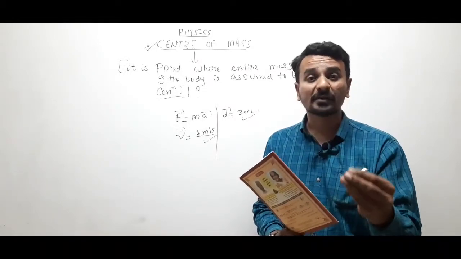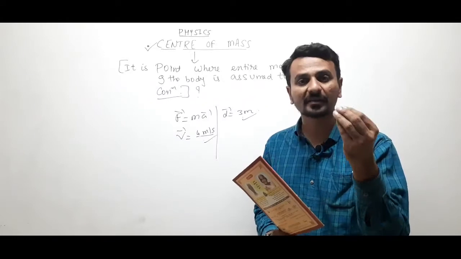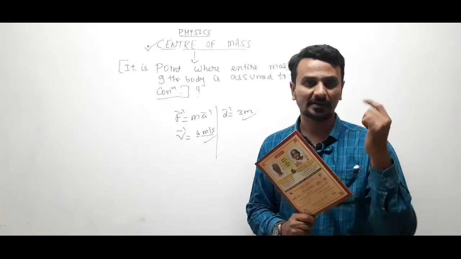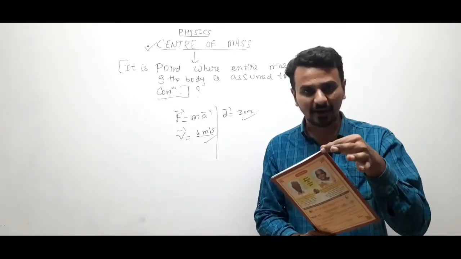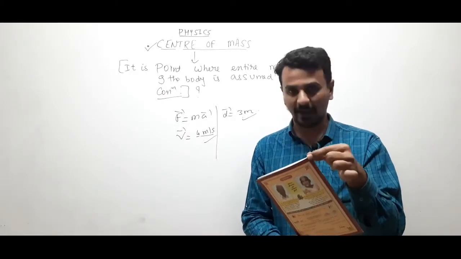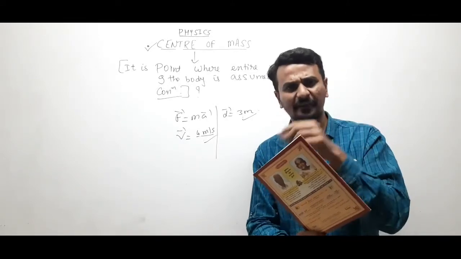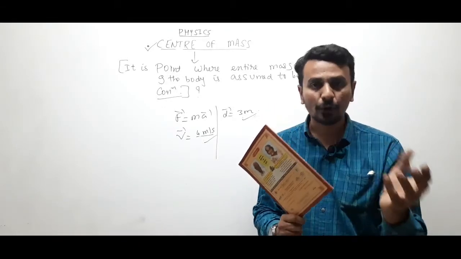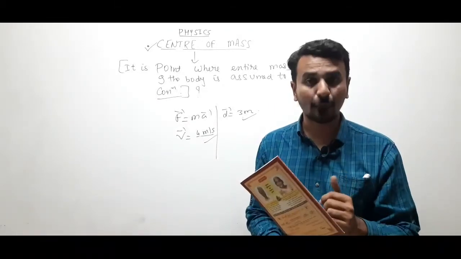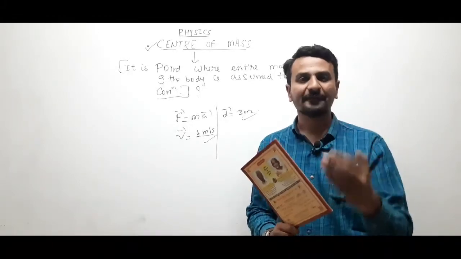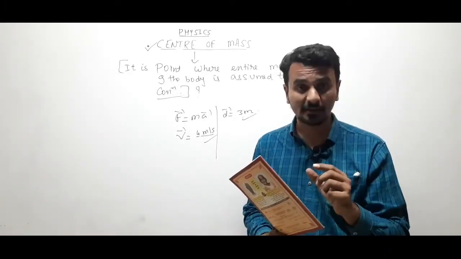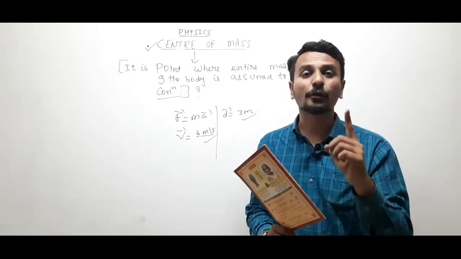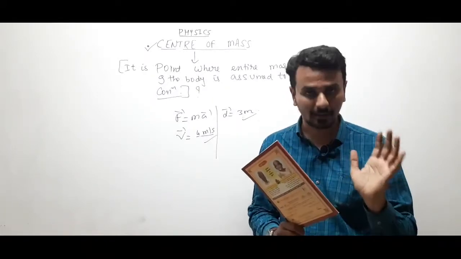Then when you are writing that the velocity of body is say 3 or say 4, that means you are writing the velocity of center of mass, because the particle located here has a velocity of 5, the particle located here has a velocity of 3, and the particle here will not have any velocity. So what will be the velocity of the body? Whenever we write that the velocity of the body is this, it means you are writing the velocity of center of mass. You are not writing the velocity of an individual particle, right?